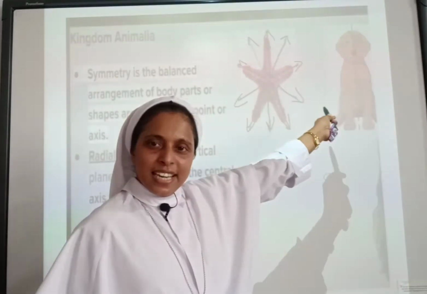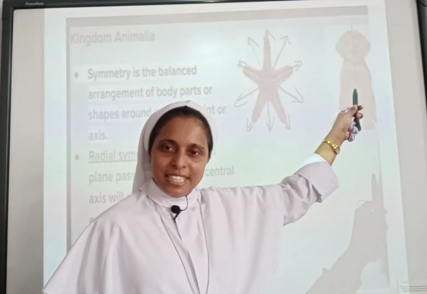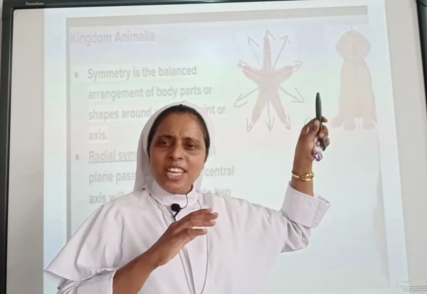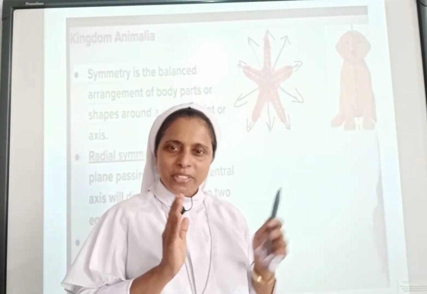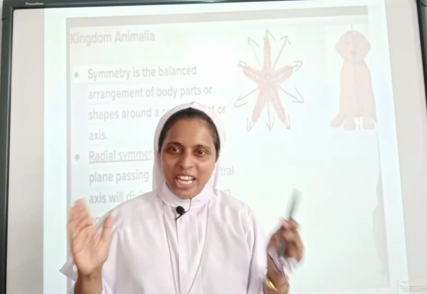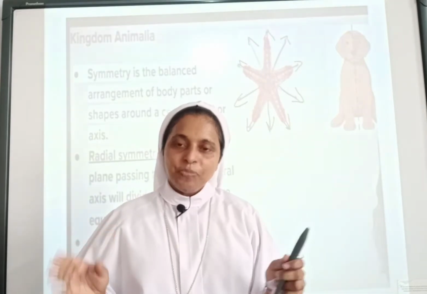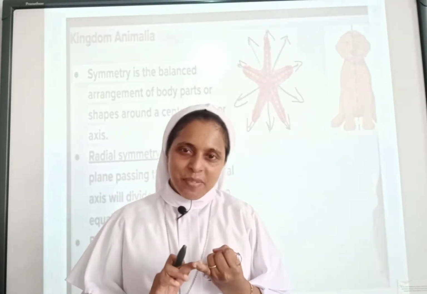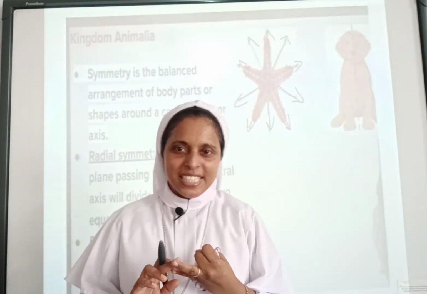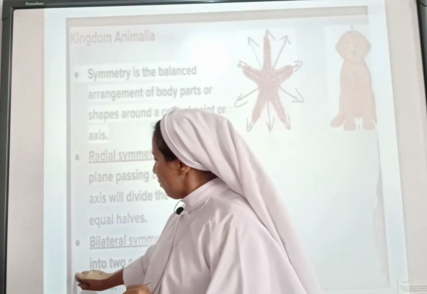Here in this example of starfish, we have learnt the body can be divided along any plane, any axis, so that the body will be divided into two equal halves. Clear? I hope that bilateral symmetry as well as radial symmetry is clear to you all. So moving forward.